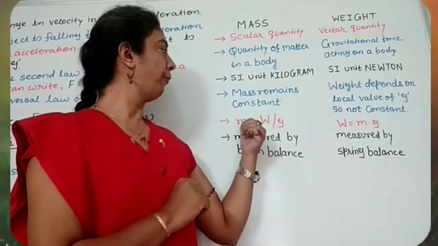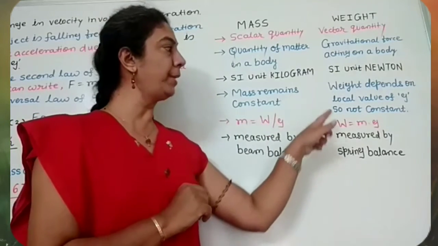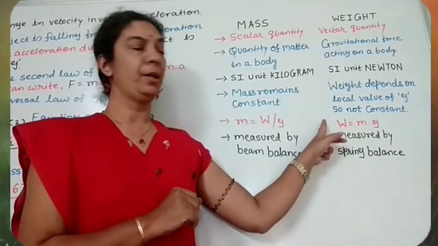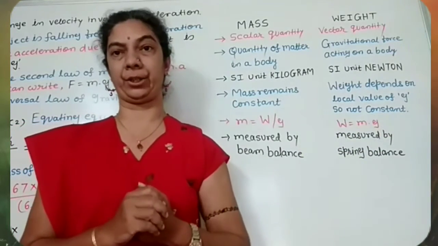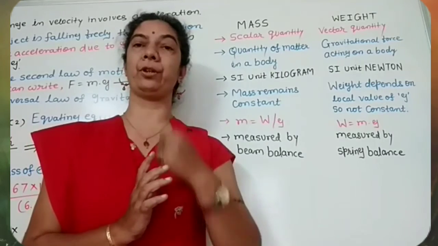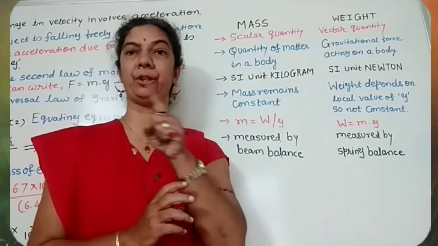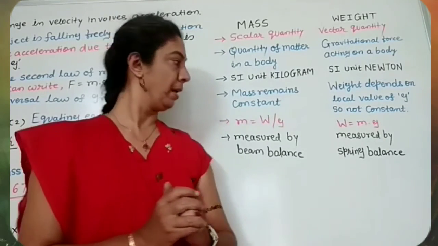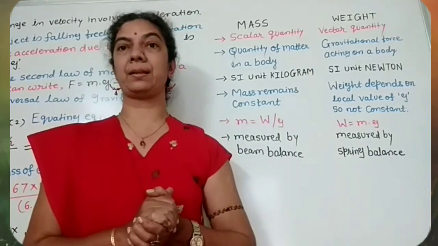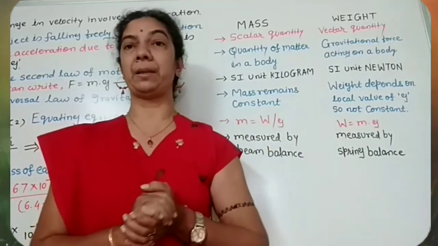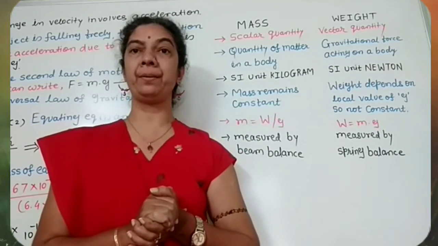The formula for weight is: weight equals mass into gravitational acceleration, W = m g, just similar to the formula of force, m into a. Mass is measured by beam balance, while weight is measured by the spring balance.